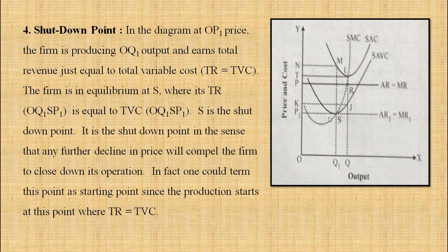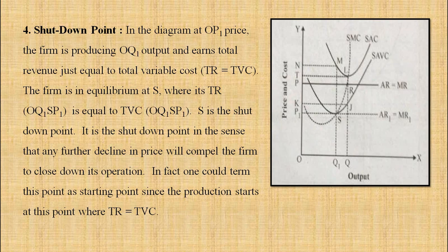The firm is in equilibrium at point S, where total revenue OQ1SP1 is equal to total variable cost OQ1SP1. So S is the shutdown point because total variable cost and total revenue are the same.